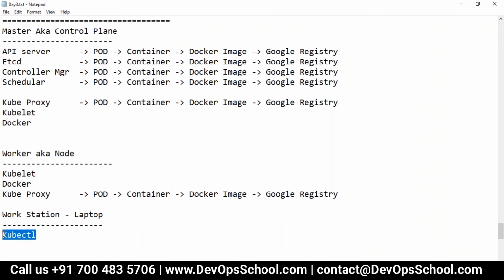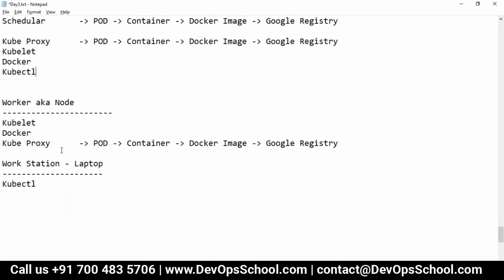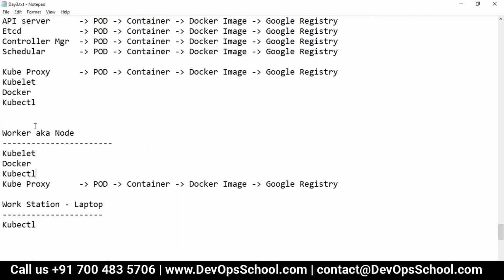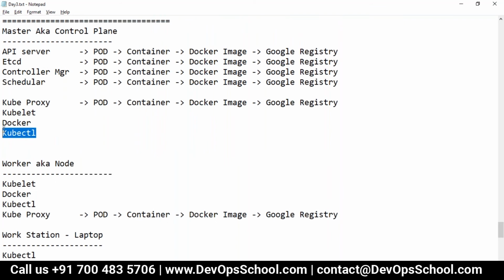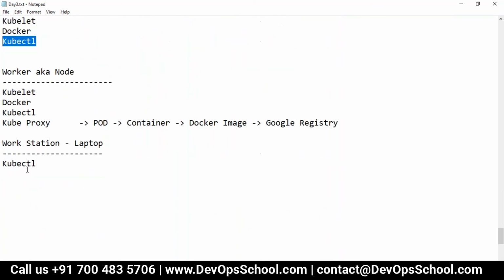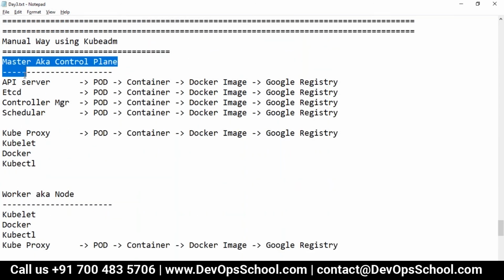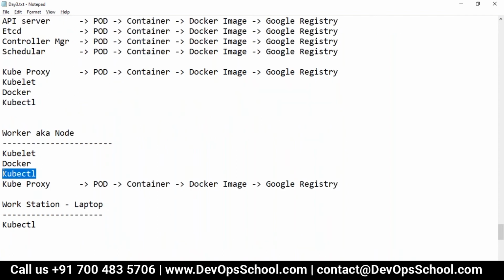You have kubelet for that. But you know what? Master also needs a kubelet. Worker also needs a kubelet. Did you understand that or not? You're telling kubectl, right? Sorry, my bad. Yeah, very sorry. Yeah, kubectl, correct. Got it. So mind it here, in each machine you need to have kubectl also. Why?